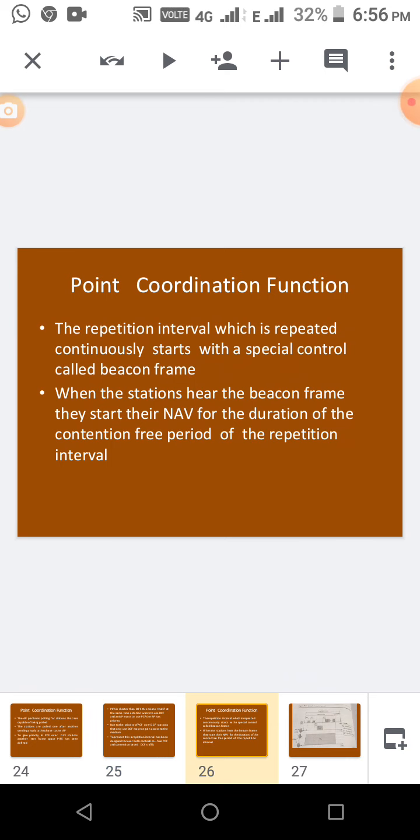Next, point coordination function. A repetition interval, which is repeated continuously, starts with a special control frame. How does it start? It starts with the beacon frame. After the PCF completes, the DCF can be used, and it starts with a special frame called the beacon frame. When the station hears the beacon frame, they start their NAV. Already I told you, NAV means how long they have to use the channel, the time period. They start their NAV for the duration of the contention free period at the repetition interval.